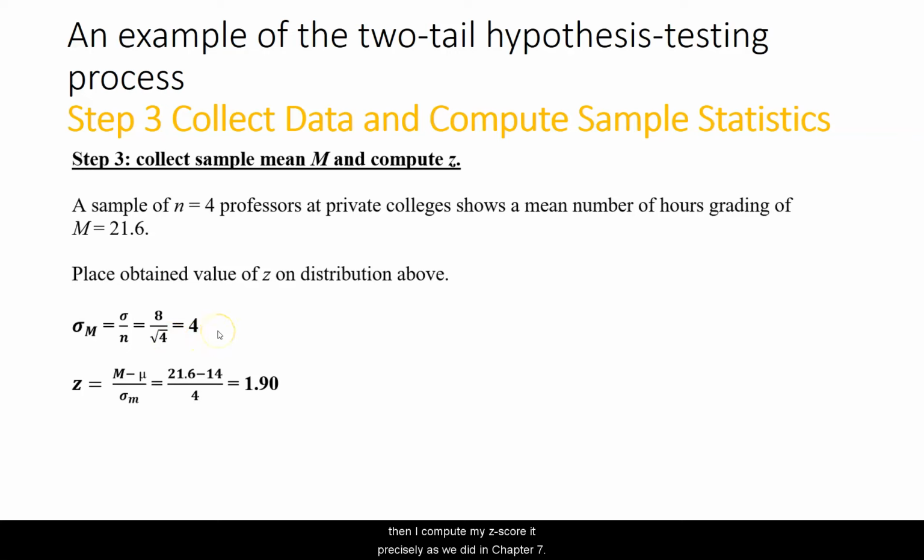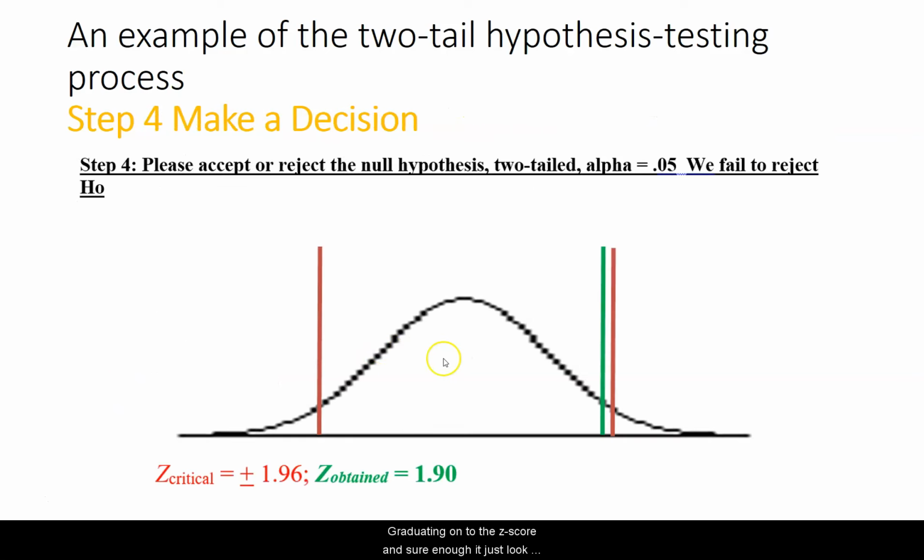Then I compute my z-score precisely as we did in Chapter 7, just inputting the things that we know to be true from the problem, and then graduating onto the z-score. And sure enough, I just look at an ocular comparison. In other words, just look at it. In this case, 1.90 is not outside these boundaries that it would have to be for me to reject the null hypothesis. So therefore, I'm going to fail to reject it. And this is another case where I'll say that this sample mean was not particularly unlikely to have been obtained given that the null hypothesis was true. Therefore, I am not going to reject the null hypothesis.